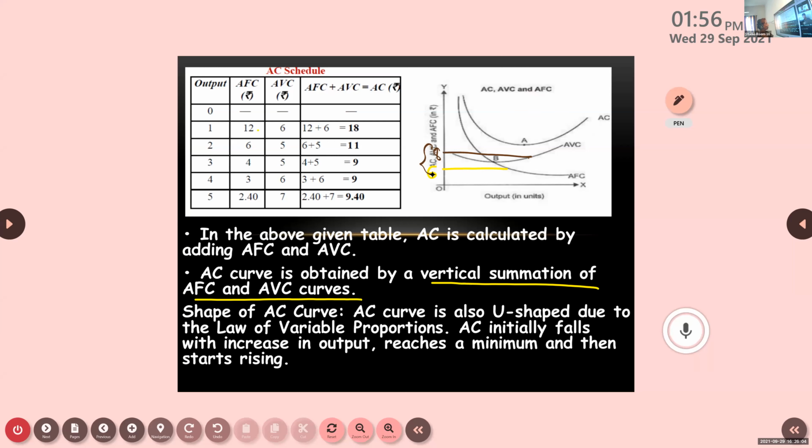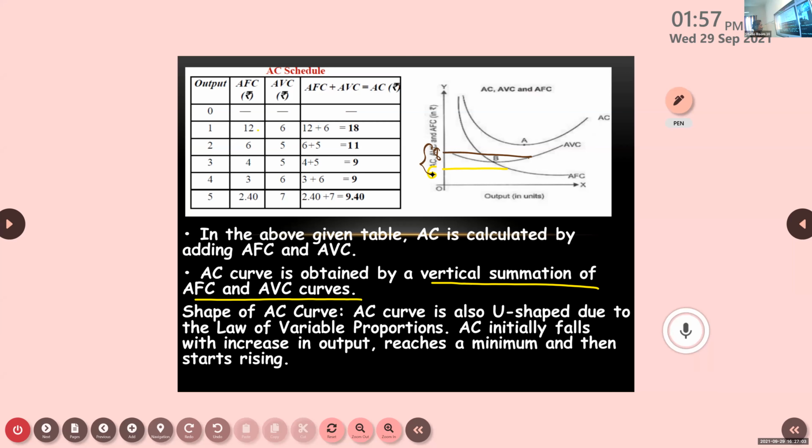Okay. So because of that, we say this is the vertical summation of the AFC and AVC curves, because it is marked on the vertical axis. We are adding the vertical points here and getting the AC. Because of that reason, we call it vertical summation. So how are we getting the AC curve? We are vertically adding the AFC and AVC, and we will be getting the AC curve.